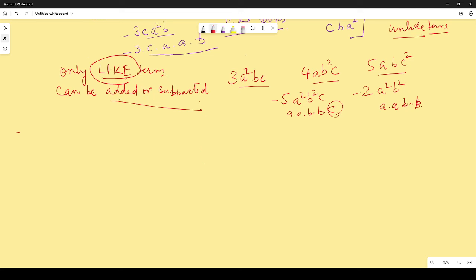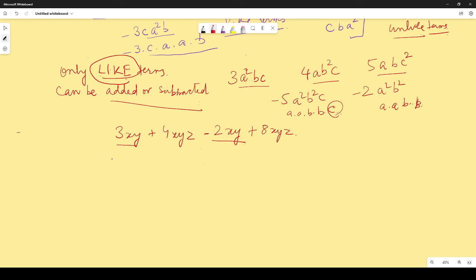So let me give you an example over here. Say 3xy plus 4xyz minus 2xy plus 8xyz. Suppose you have an algebraic expression like this and you're asked to solve it. What you will do is look for the like terms. So what are the like terms? These are the like terms. So you will group them together.